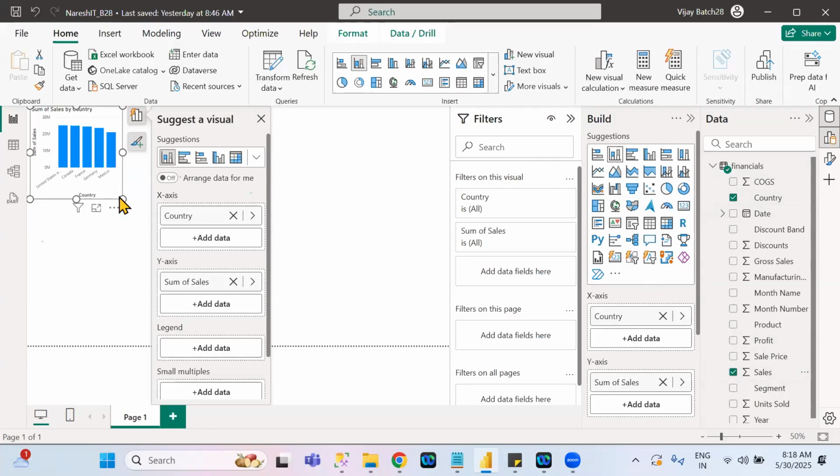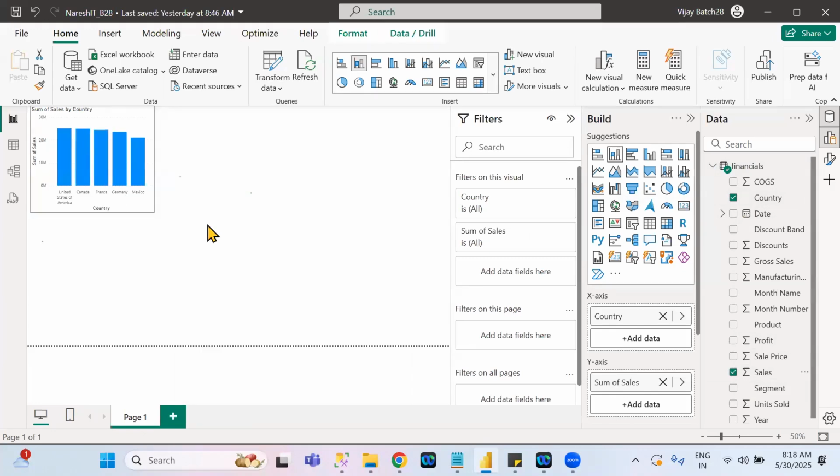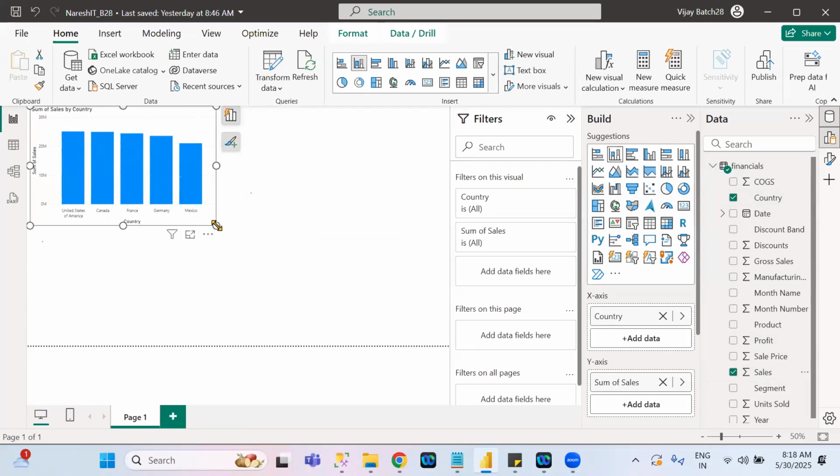Understand clearly? See here, this is the visualization. It is automatic visualization, just drag and drop the columns you require into it. That means I want to see country-wise total sales. See here, United States of America: what is the total sales? This is the United States of America bar, and it shows how much it is.